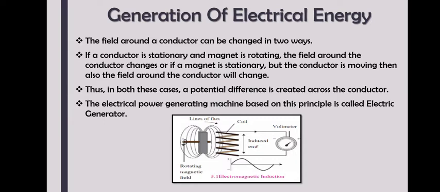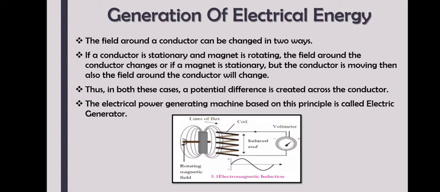If a conductor is stationary, meaning it is not moving, and the magnet is rotating, the field around the conductor changes. Correct? The conductor is stationary and the magnet is rotating, so the field around the conductor will change. Or if the magnet is stationary but the conductor is moving, then also the field around the conductor will change.